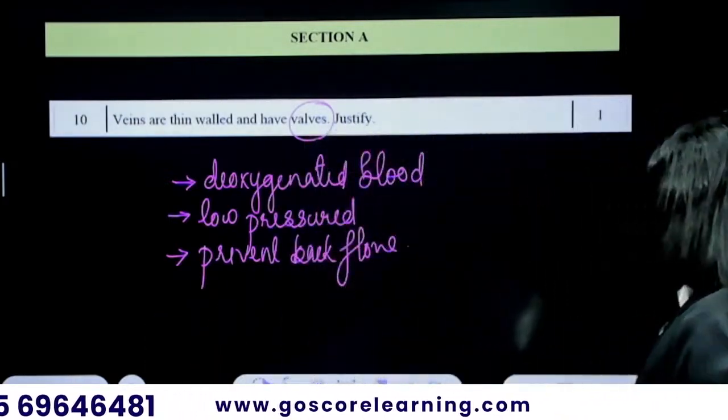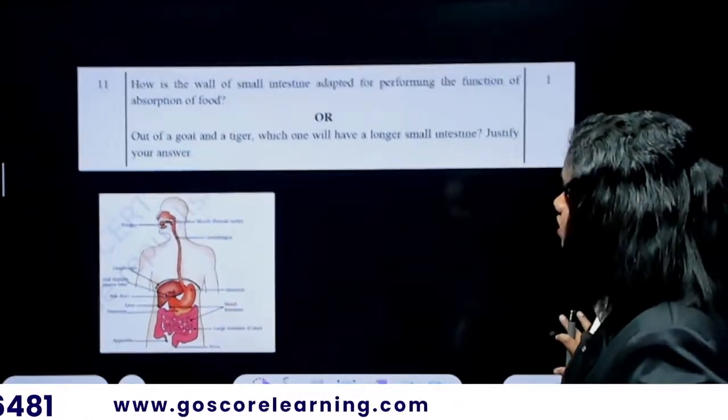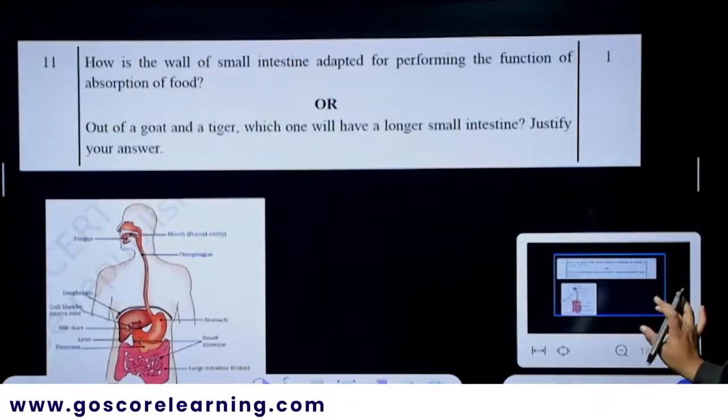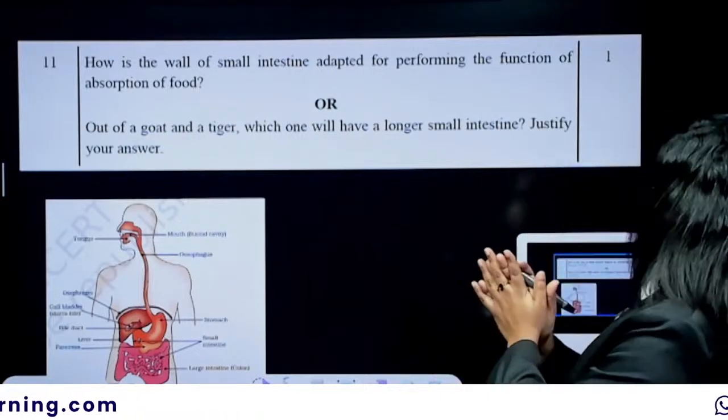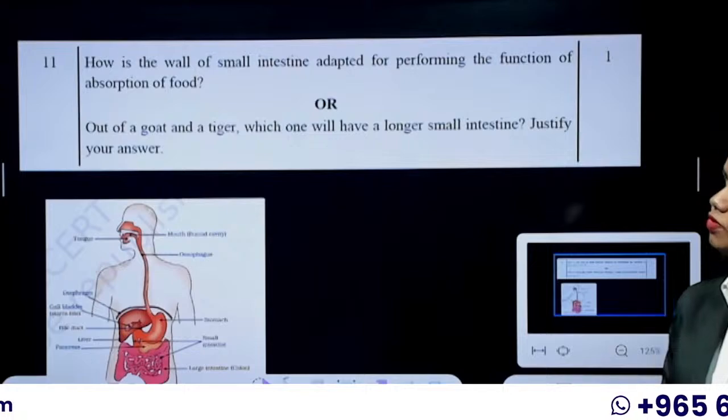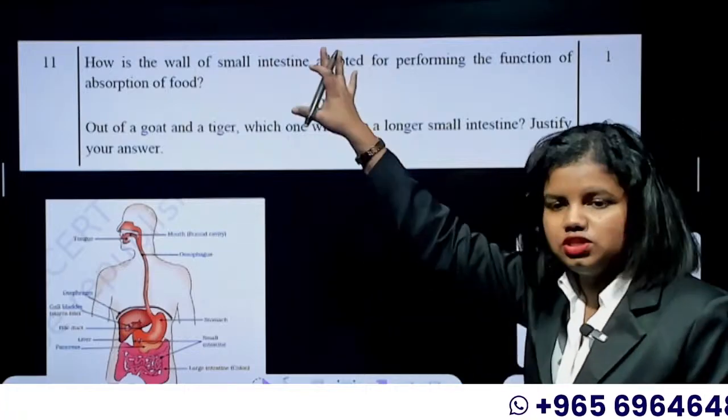Okay, that's pretty much about it. Moving on with the next question: how is the wall of the small intestine adapted for performing the function of absorption of food? It has an OR question as well. Let it be there; first, we'll solve the first question.